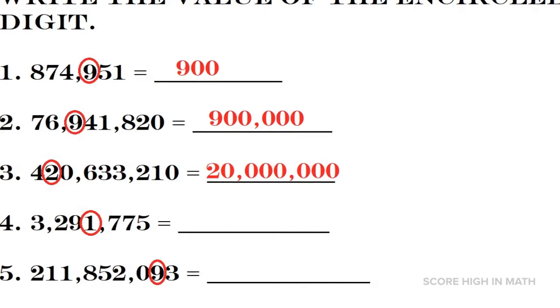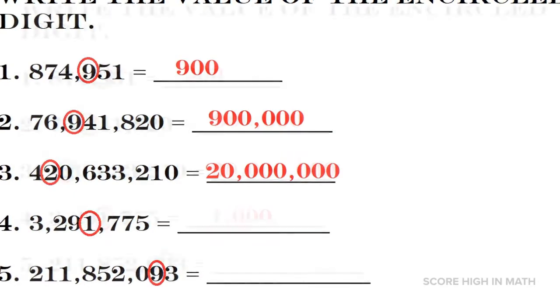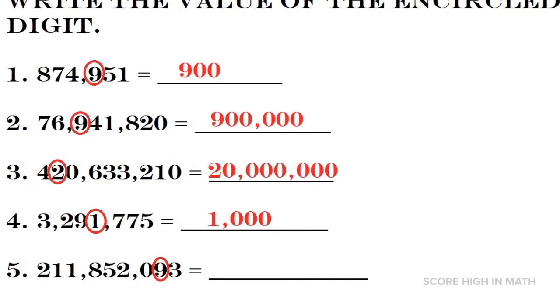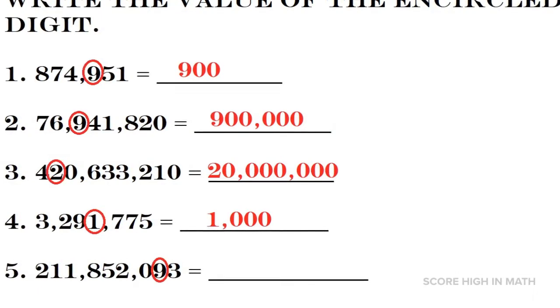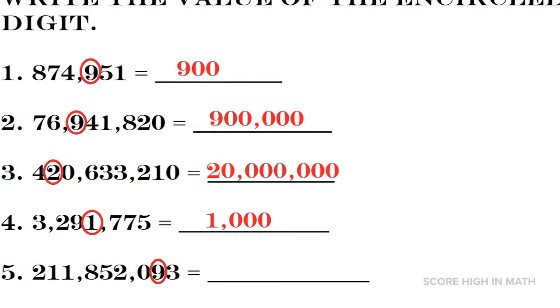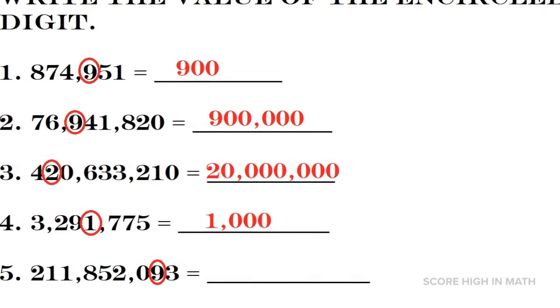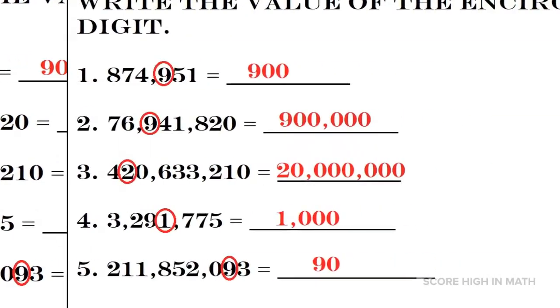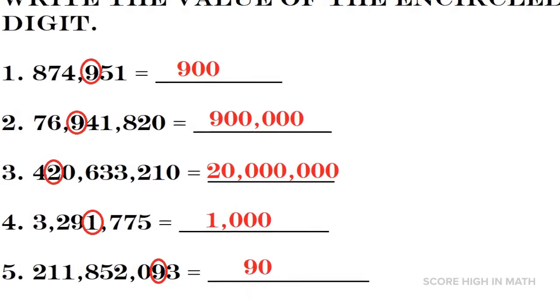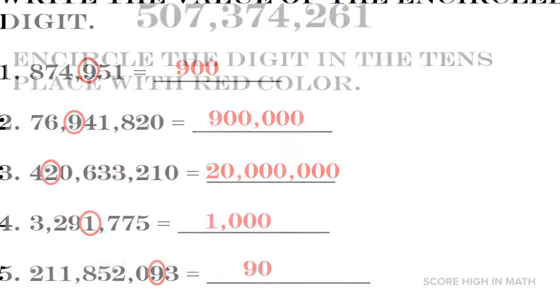What about the value of 1 in number 4? Again, count the number after 1. We can come up with 3 zeros. So the value of 1 is 1,000. What about 9 in number 5? What is the value of 9? There is only 1 number after 9, so the value of 9 is 90.